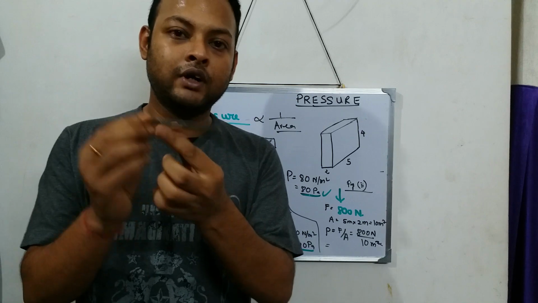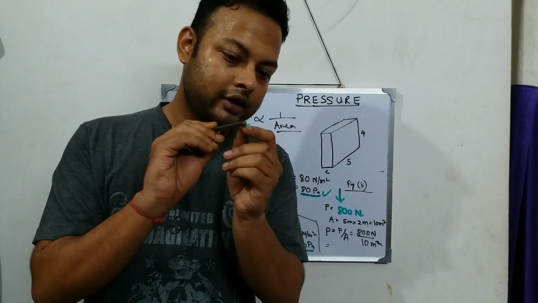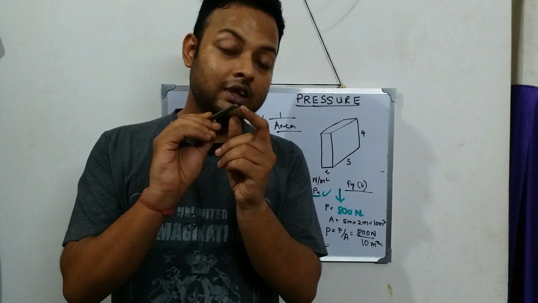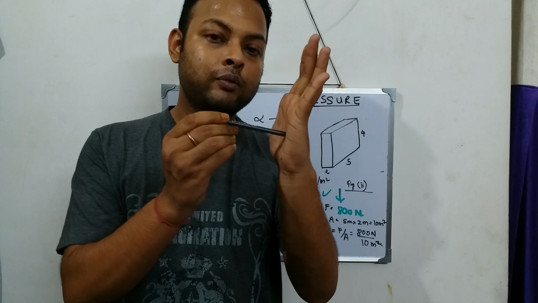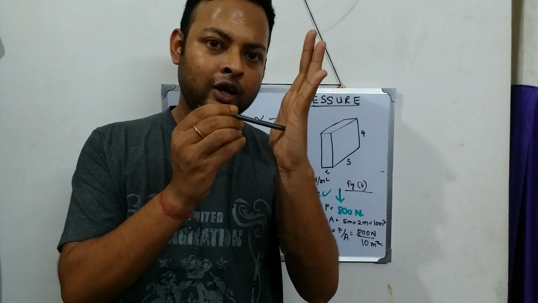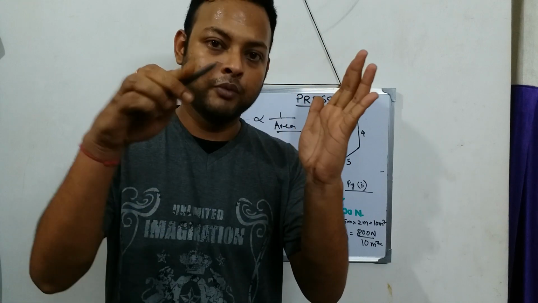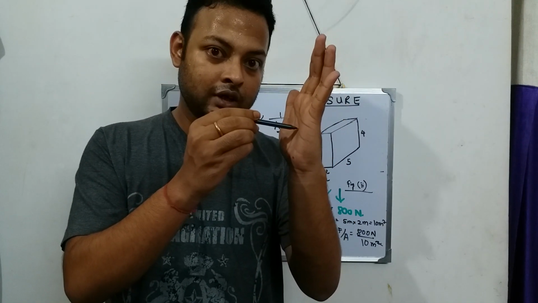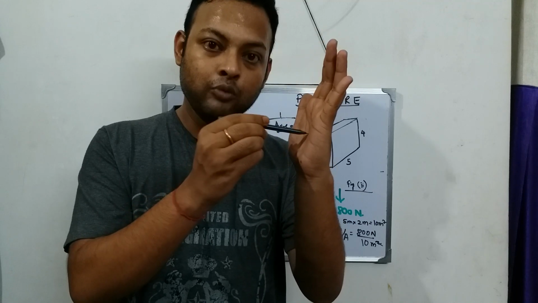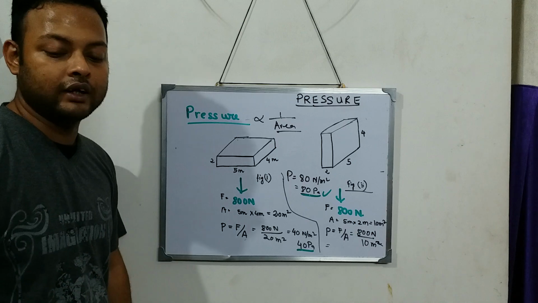But on the other hand, if I turn the pen, now if you see, this blunted part has more area. So as it has more area, it will be applying less pressure. I'm not feeling any kind of pain right now. Okay. See, more area, less pressure. But this way, less area, I'm getting more pressure. So you have to understand pressure and area are inversely related.